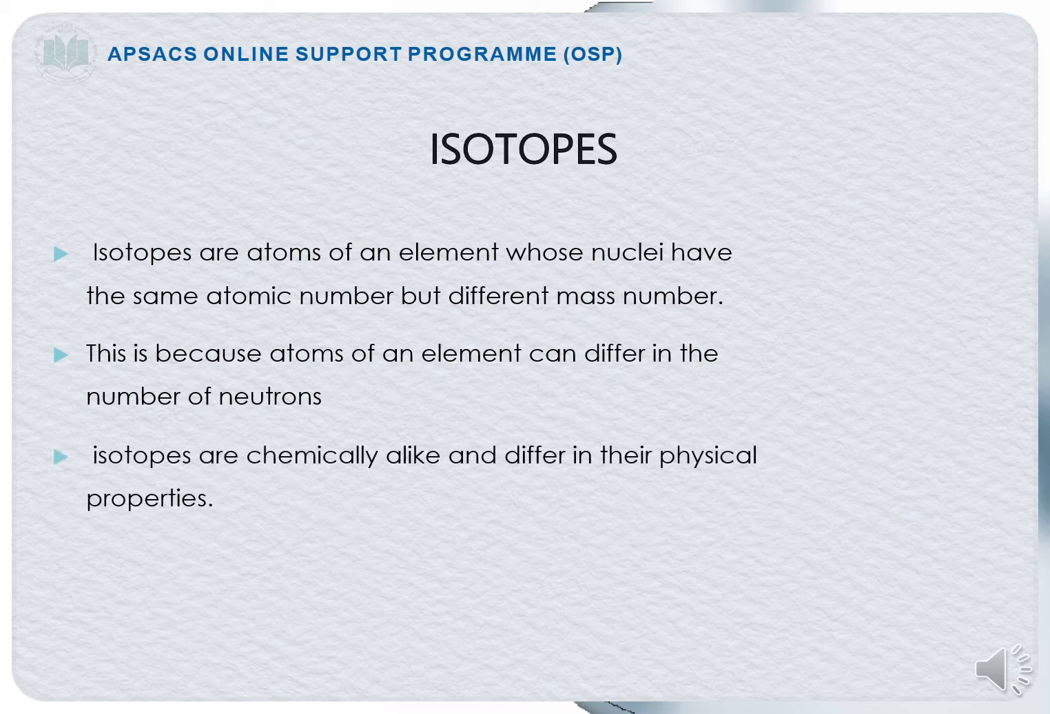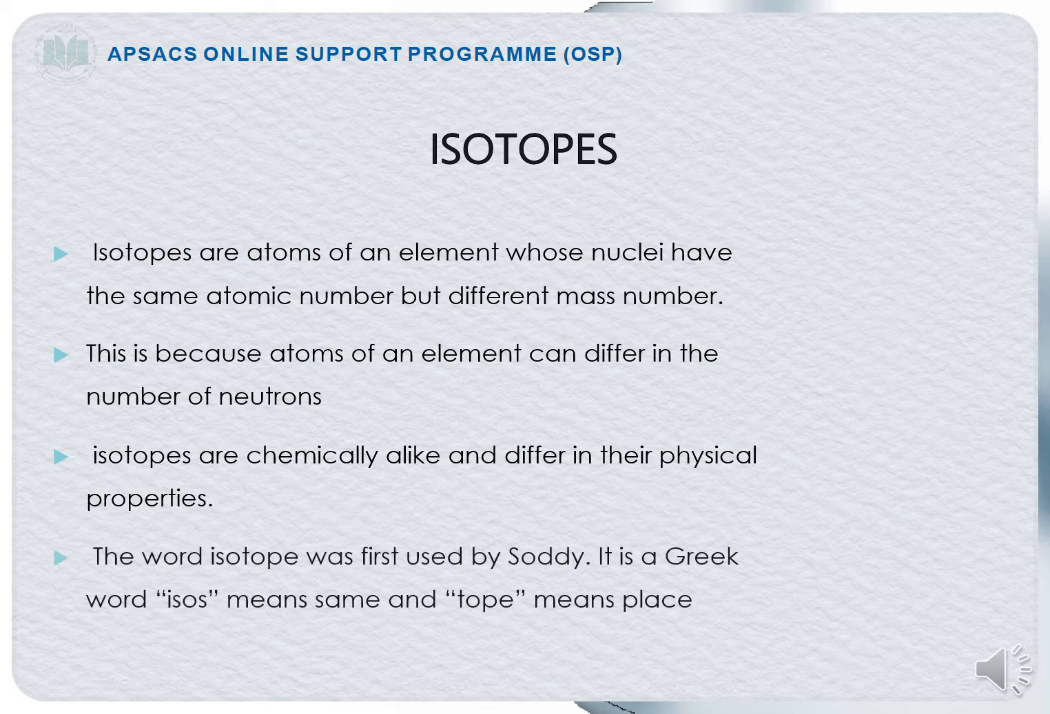Isotopes are chemically alike and differ in their physical properties. It means that isotopes have exactly alike chemical properties. Their boiling point and melting point will be exactly the same, but their physical properties will be different. Physical properties mean their odor, their taste and their color.